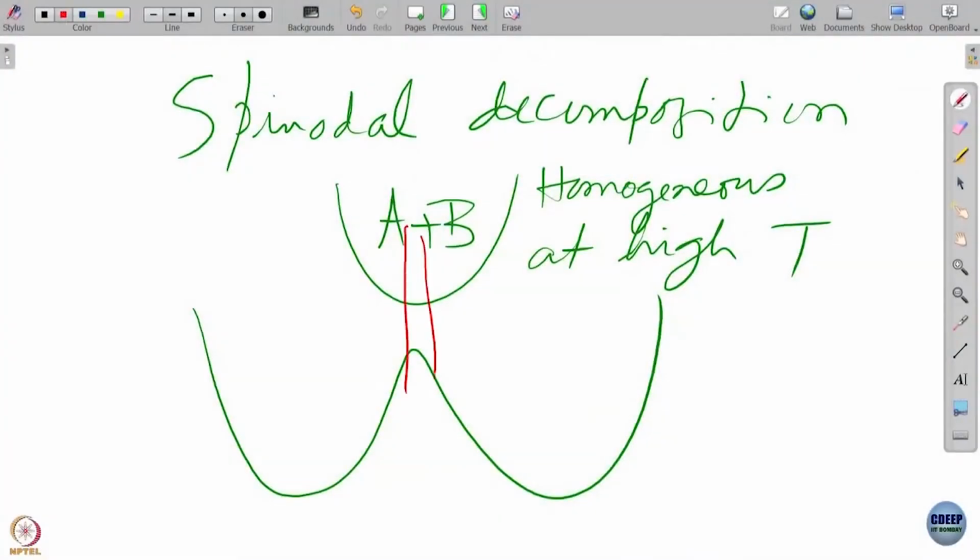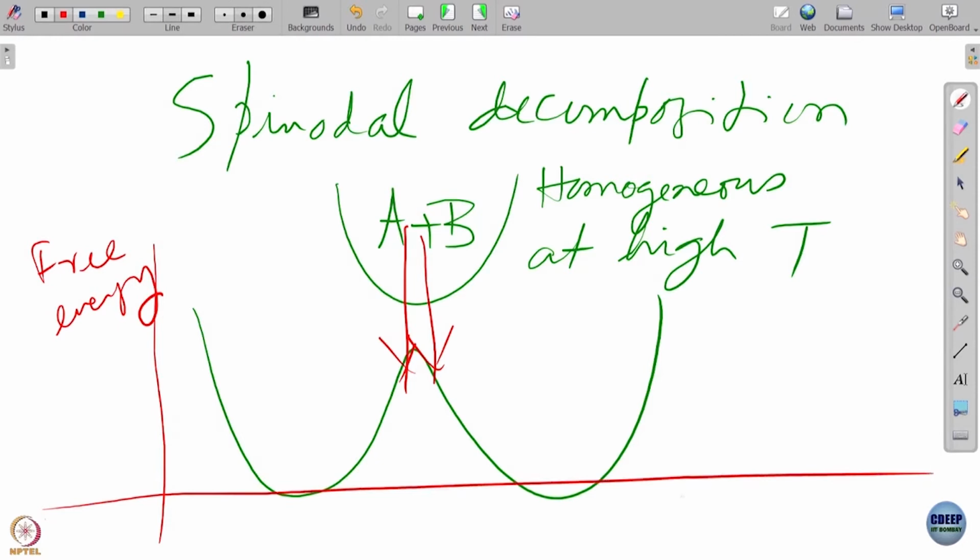However, I do it suddenly. So then suddenly the system finds that it is put in this region. So this is the free energy, and this is maybe the composition, which is the order parameter here.